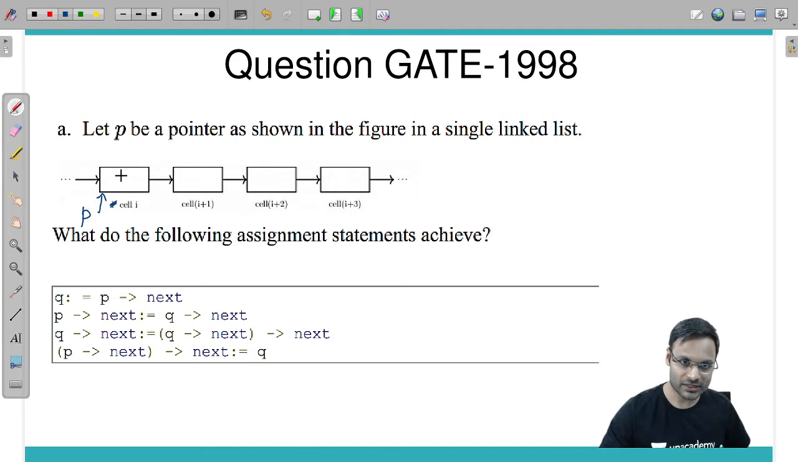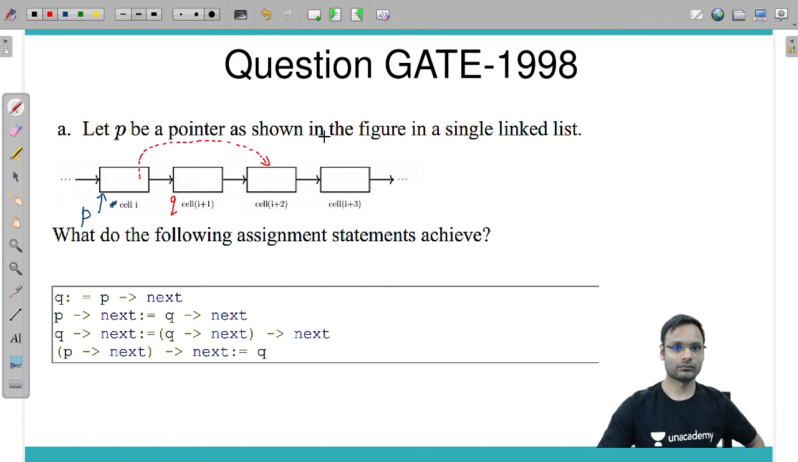P is pointing to this cell. What exactly happens after this execution? Let's try. Q is equal to P's next. So P is this, Q is equal to this next. Fine. So Q will be pointing to next. Now P's next is equal to Q's next. So whatever is there in Q's next, the address of this particular node is assigned into P's next.